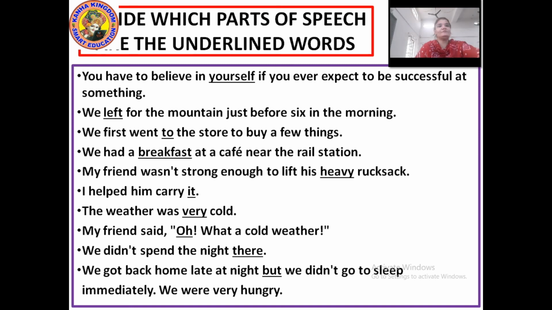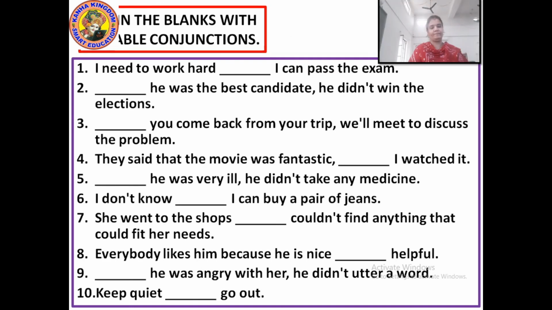Moving to exercise number 2. Fill in the blanks with the suitable conjunctions. What are conjunctions? Like and, but, so, or, yet.